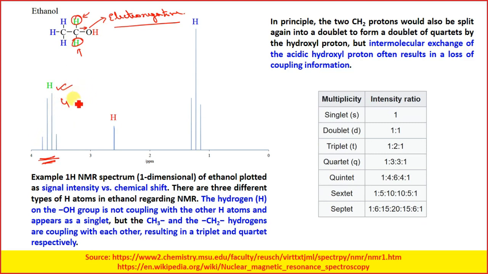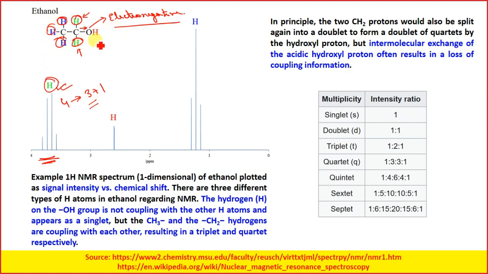Now apply the rule. How many should you get? You should get 3 plus 1. For this hydrogen atom, how many neighboring hydrogen atoms will be there? There are 3 hydrogen atoms, and if you look over here, there are 3 hydrogen atoms.